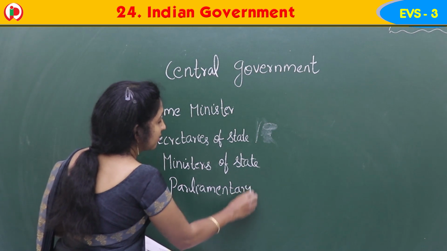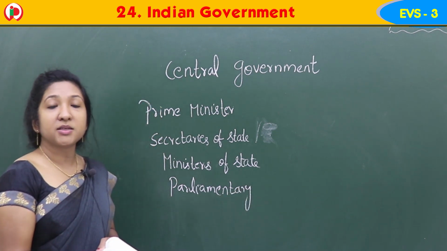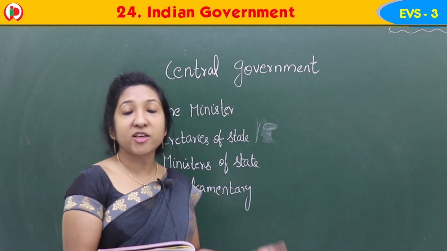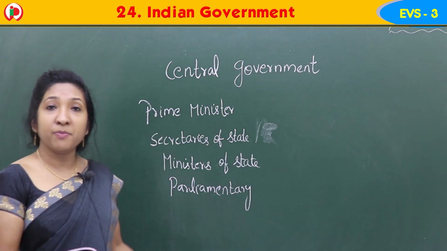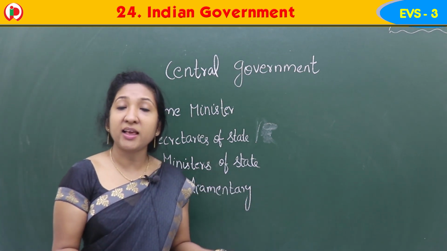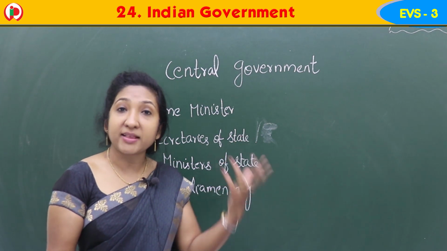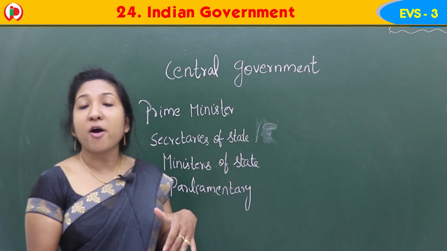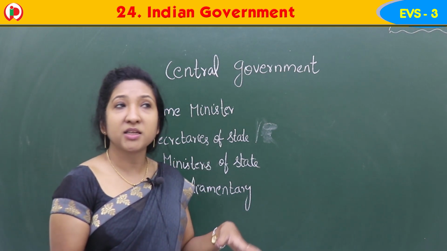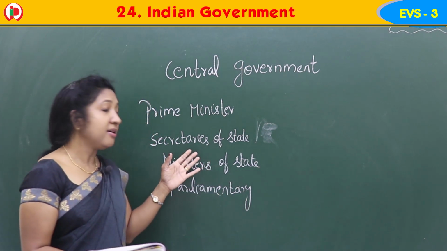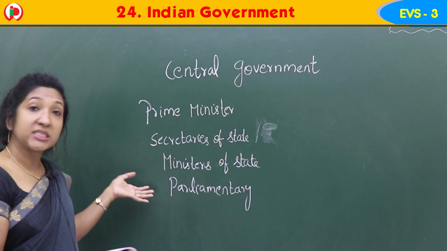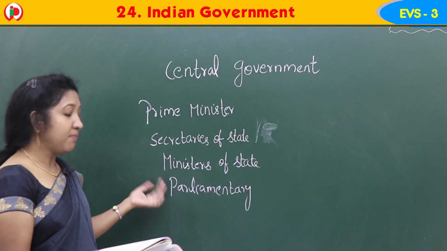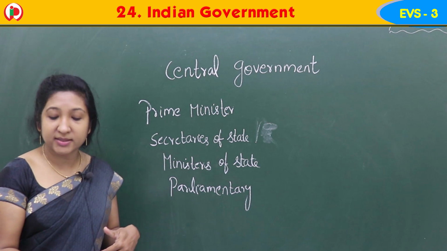Central government is formed by the people through elections. They vote for the political party which they like, and the party that gets the majority of votes wins and forms the central government.